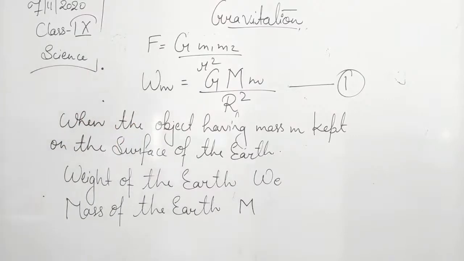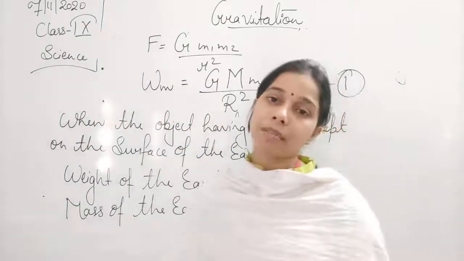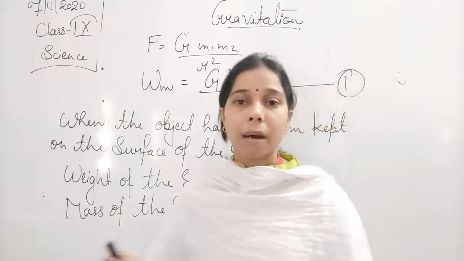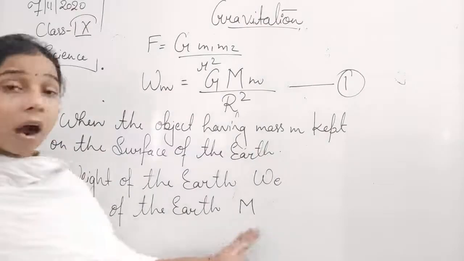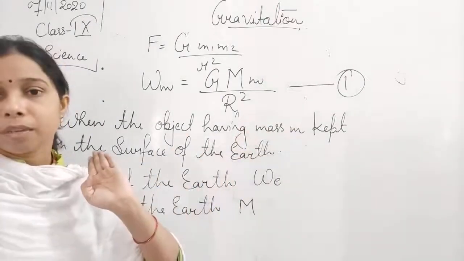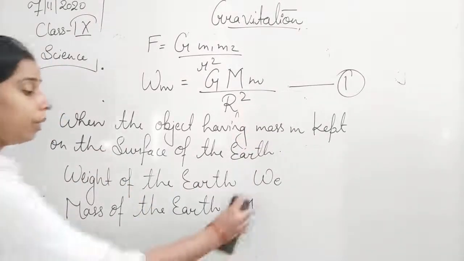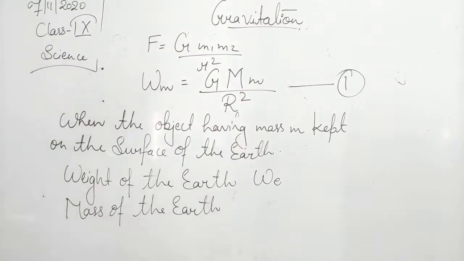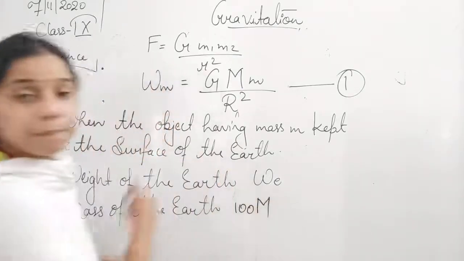Now there is one more thing, student. We know that if we compare the mass of the earth to the mass of the moon, it is 100 times more than that of the moon. Okay, so we can say that the mass of the earth will be equal to 100 m.